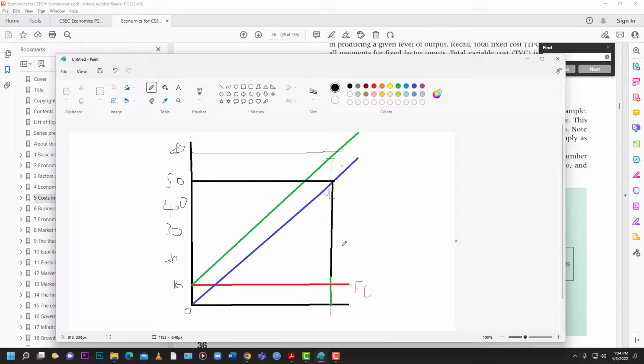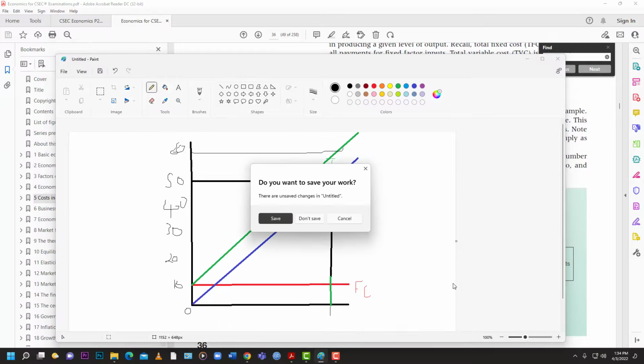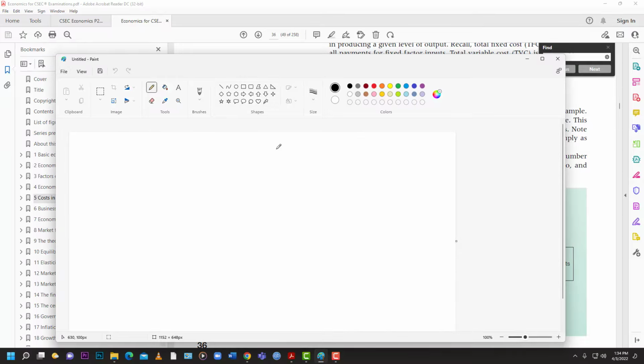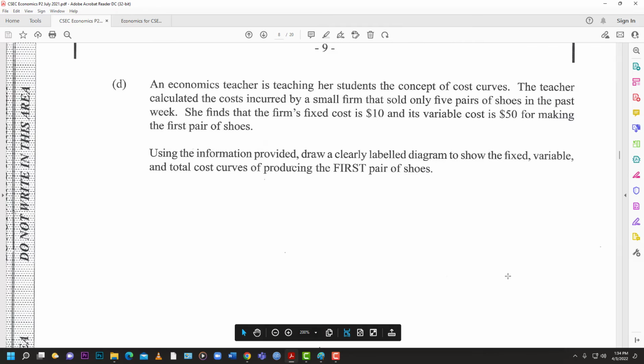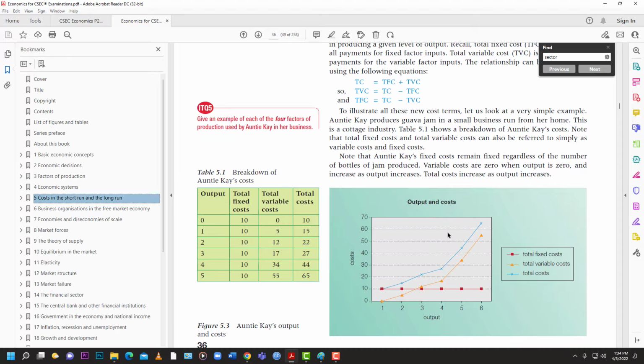So that's how the graph is ideally supposed to look. Don't mind the colors and everything. That's how it should look if we are doing that particular question. So at 1, you have 50 being the variable cost, and 60 when you combine them, because 10 plus 50 gives you 60. That's the overall look that we're going for. So when you're doing the pencil drawing, just make sure you draw them nicely. When I get equipment to draw them neater, then I'll do so. So that's it for that question.